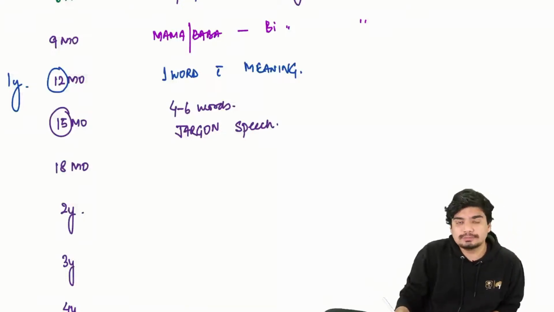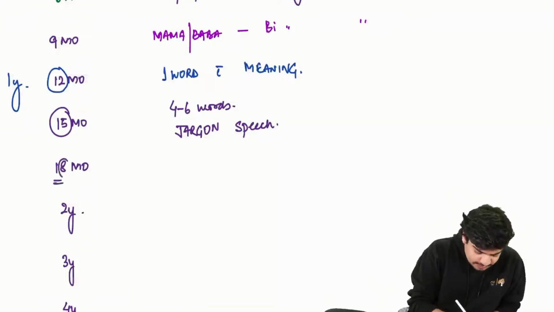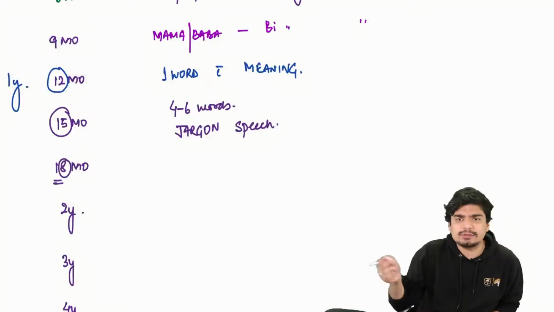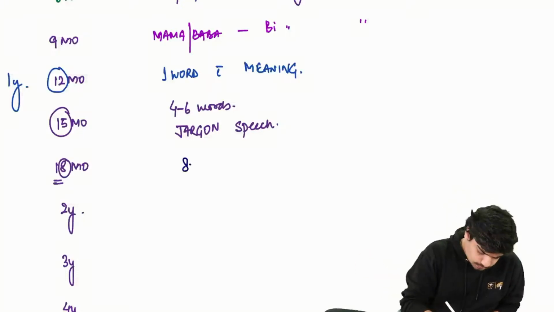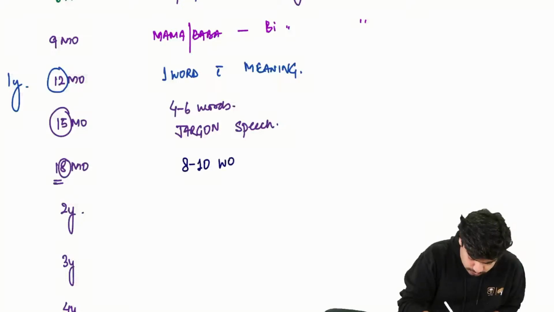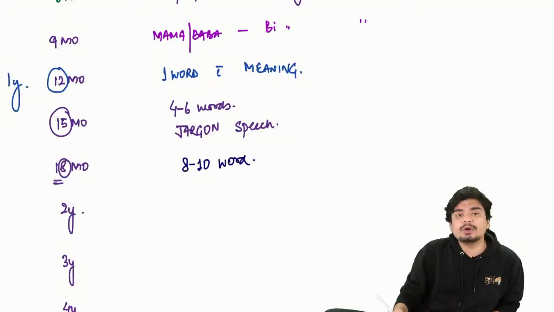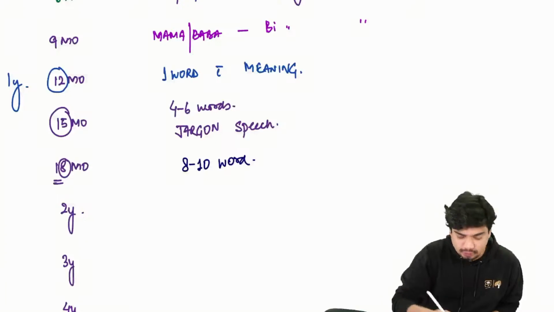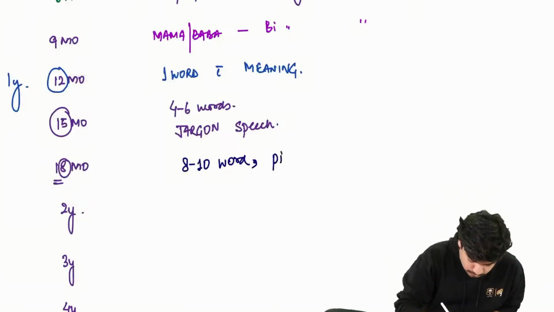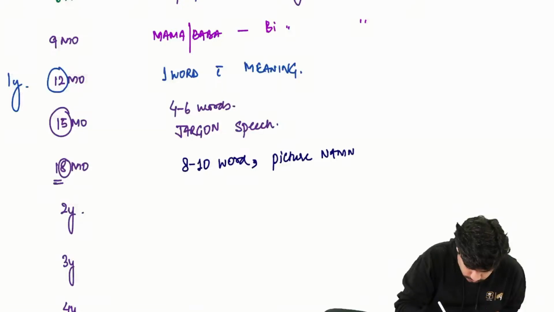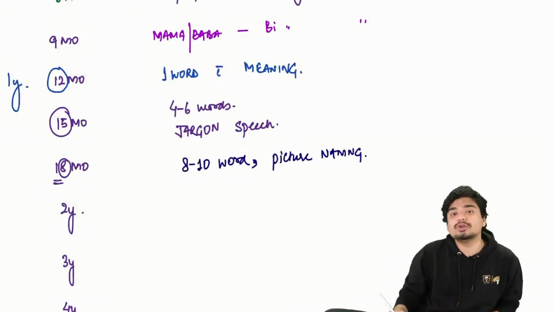Jargon speech will start. 18 months has 8 in it. So 8 to 10 word vocabulary, and picture naming is going to start.